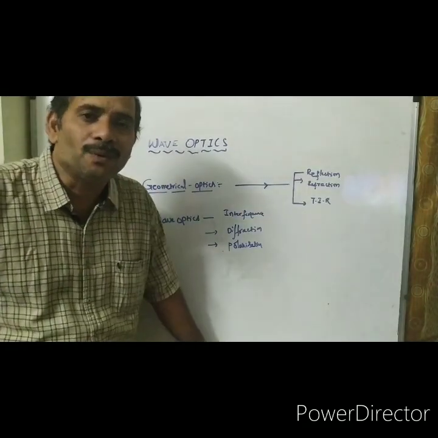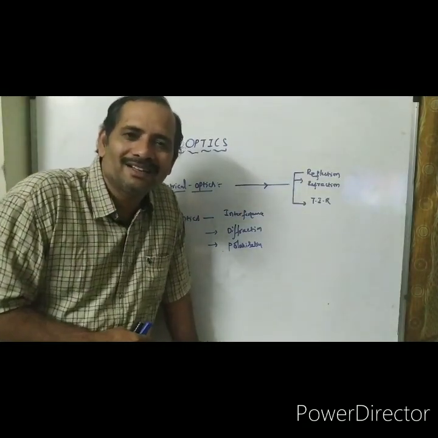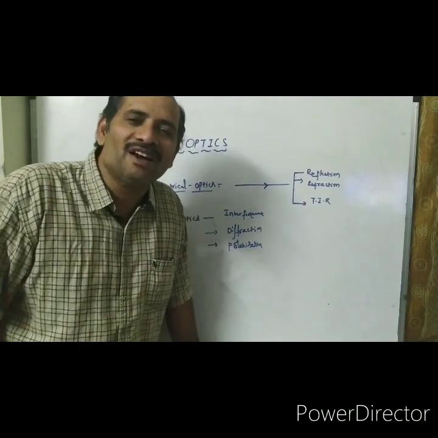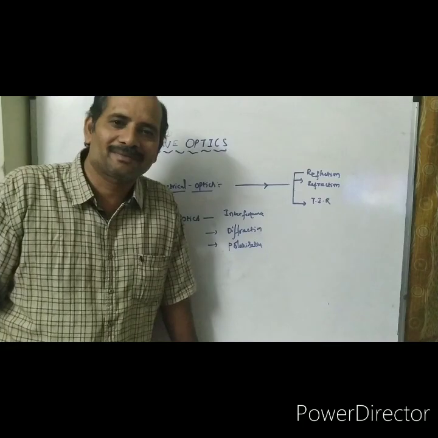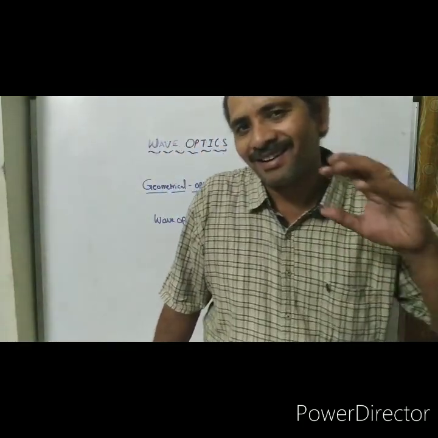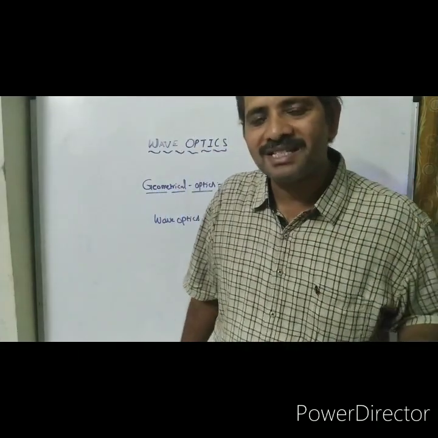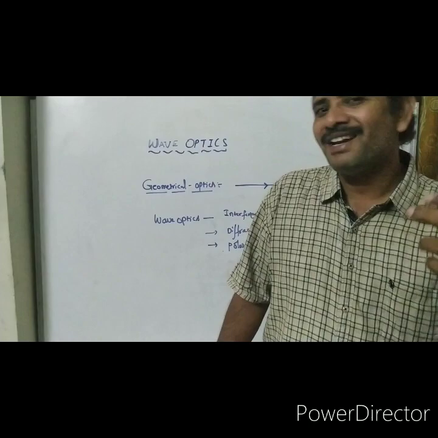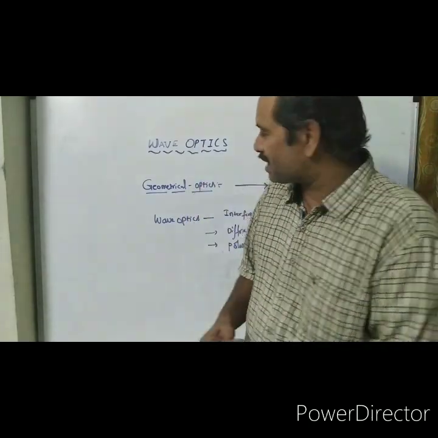Sir, how do we know whether the nature of light is wave nature or ray nature? That is one of the major important things. Condition for wave optics, condition for geometrical optics.